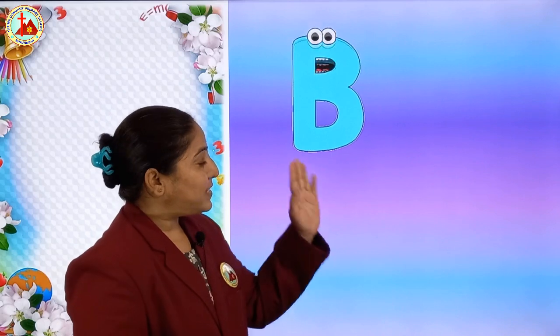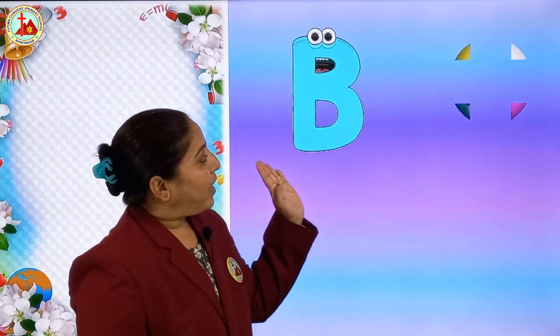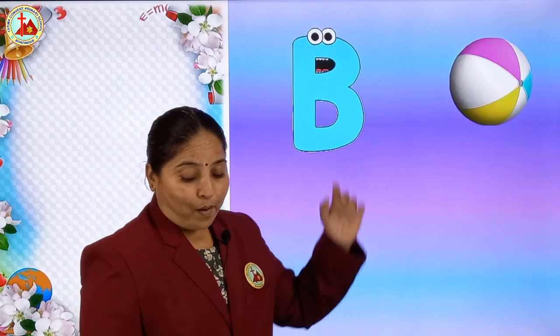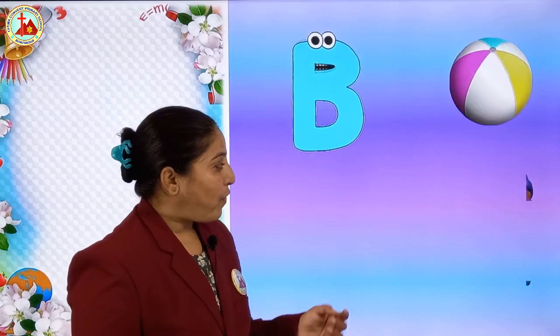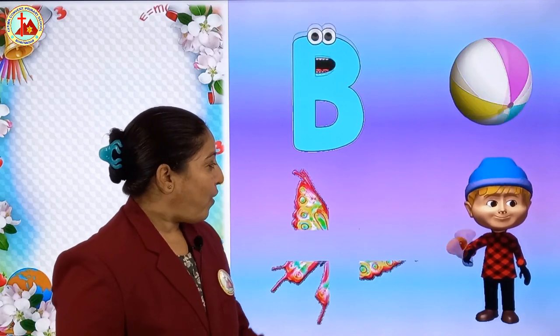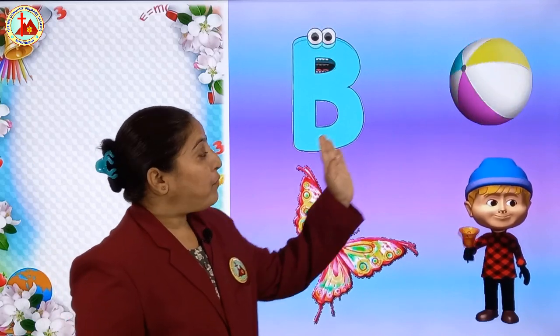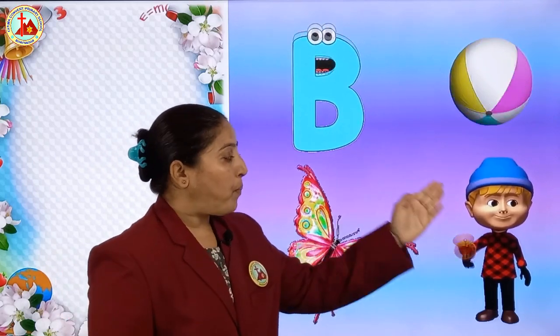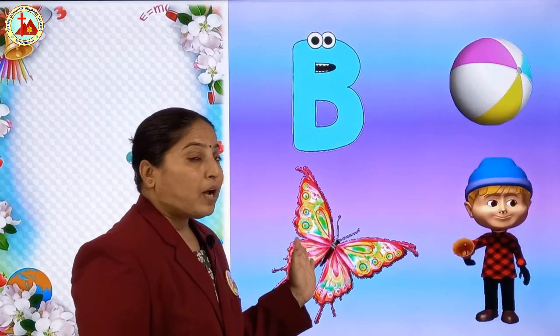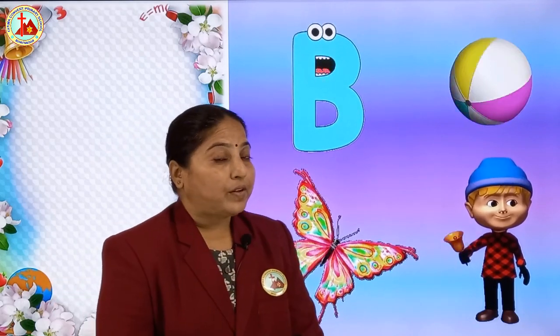Now let's see the next letter. That is letter B. Very good. Now B for ball. B for boy. B for butterfly. Colorful insect, right? B for ball. B for boy. B for butterfly. See children, all these words start with letter B.